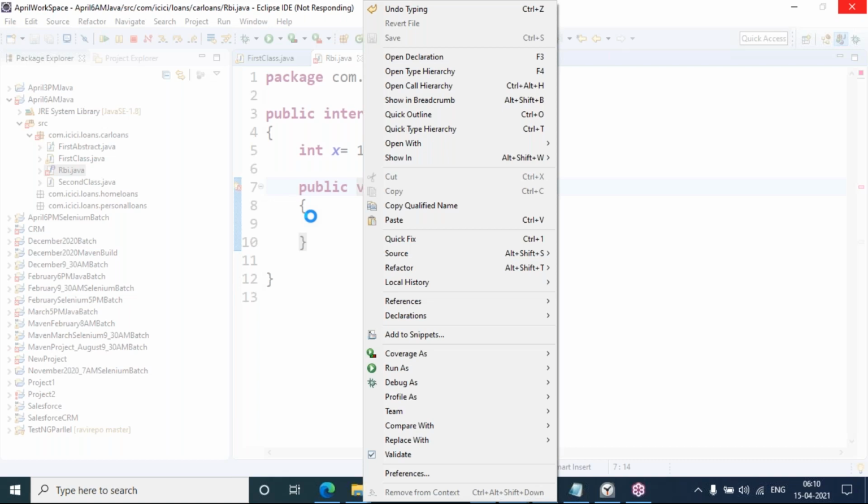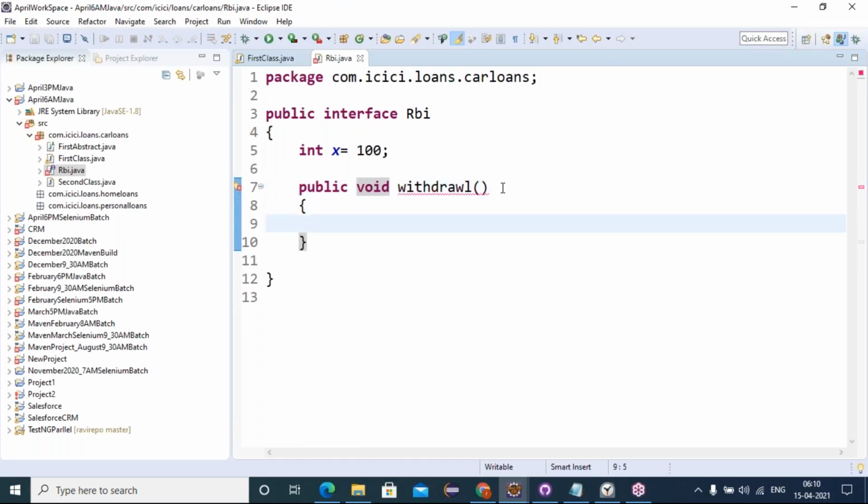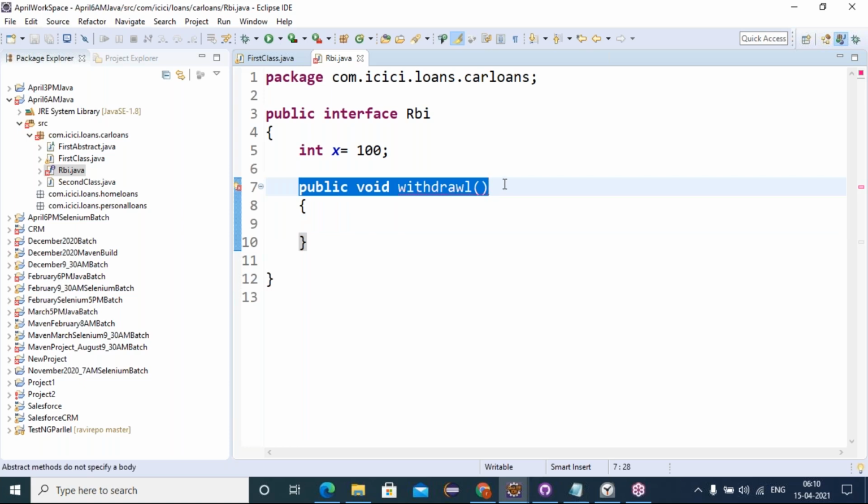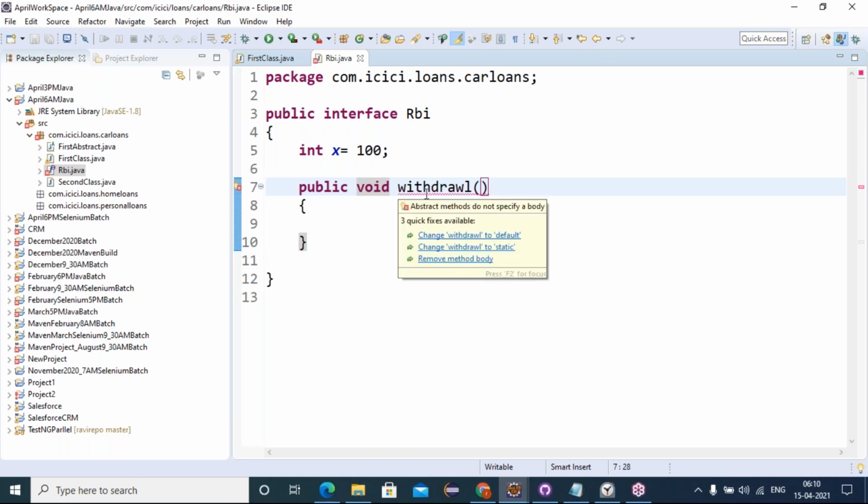Interfaces contain behaviors of type abstract behaviors, 100% abstract behaviors. Abstract behaviors are behaviors that don't have any body, and just end with a semicolon at the end of the method. Only the method prototype will be there. That's called abstract methods. We are getting an error; if you mouse over it, we can see the message: abstract methods do not specify a body.